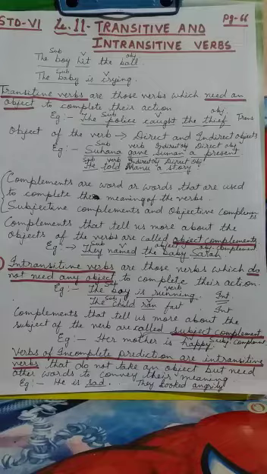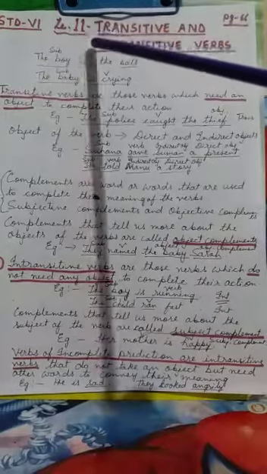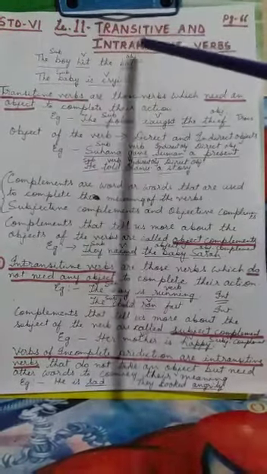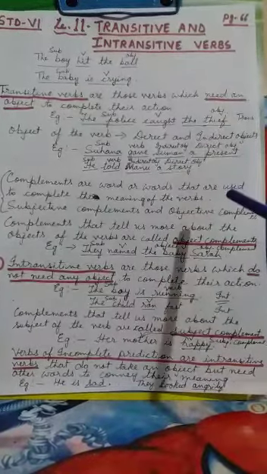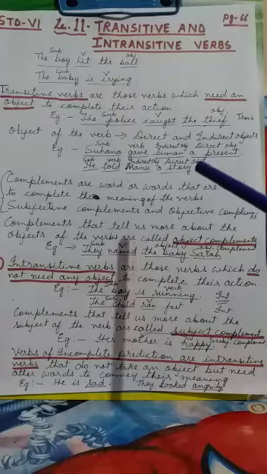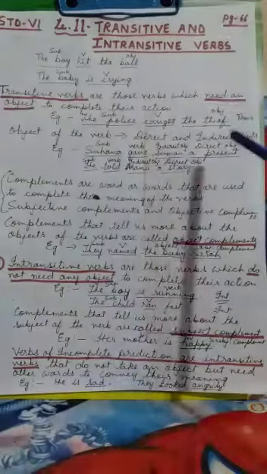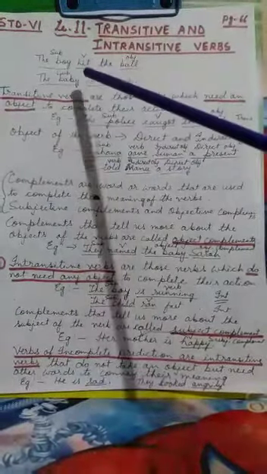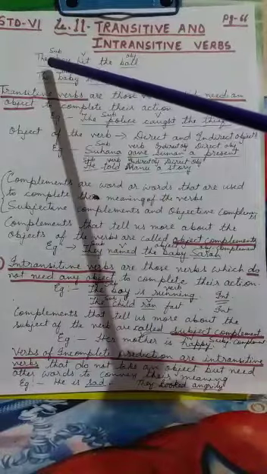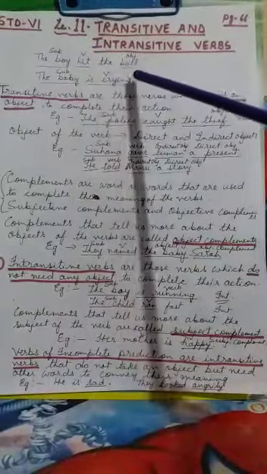Today I am going to teach language to the students of standard 6. Today I'll do lesson 11, that is transitive and intransitive verbs. This is on page number 66 in your language book. So first of all, let me tell you, in a sentence like this: the boy hit the ball.